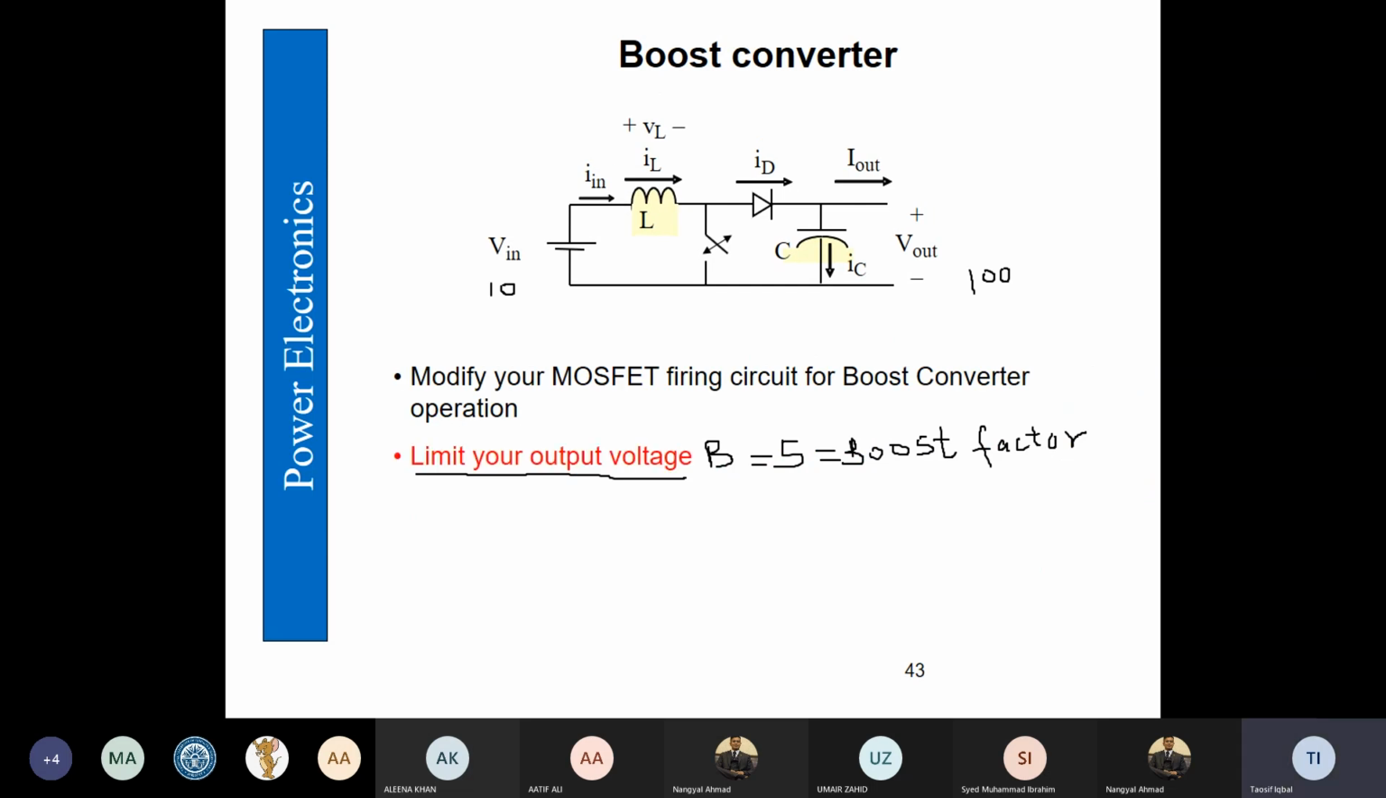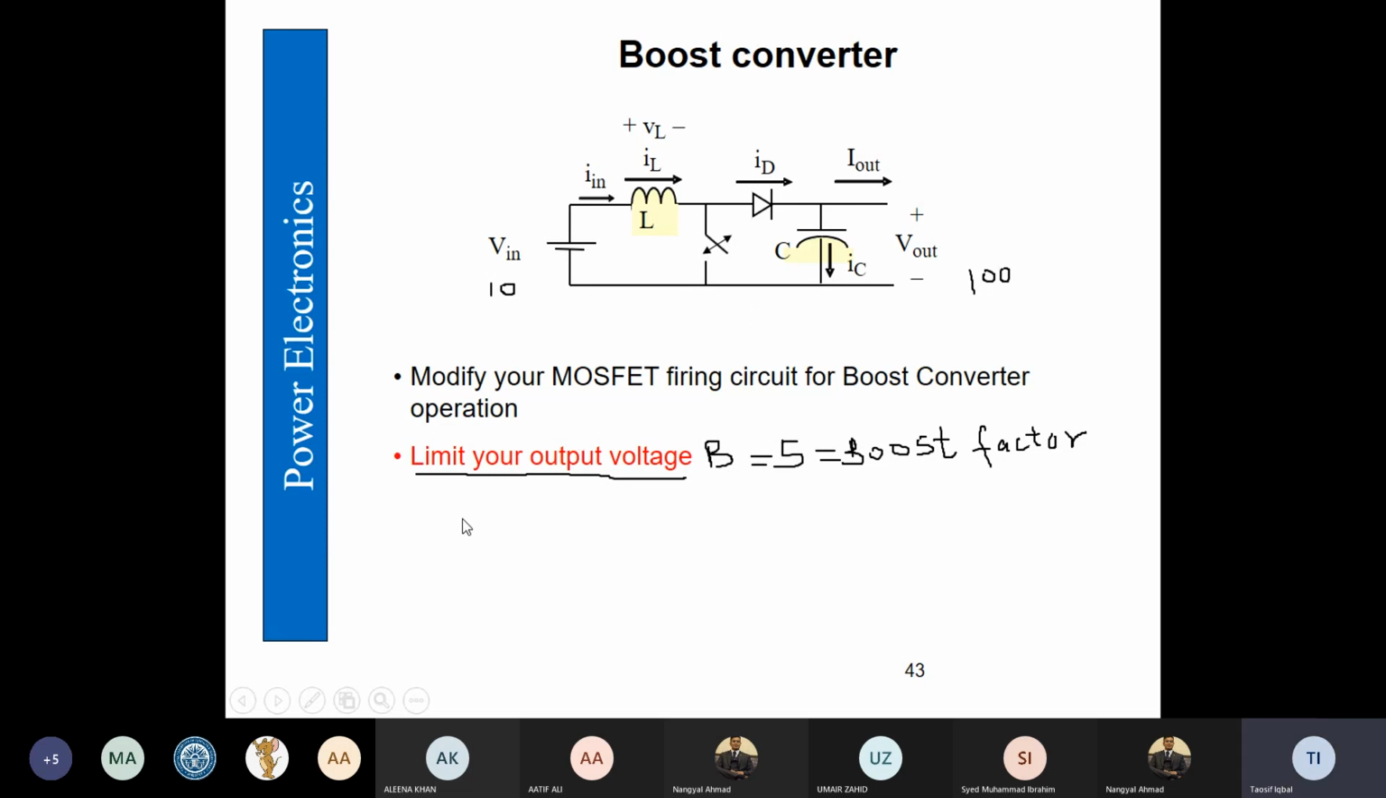So boost converter firing circuit we have to modify as compared to buck converter, because buck converter's gate drive circuit was working as high side. Now low side gate drive circuit is also applicable.